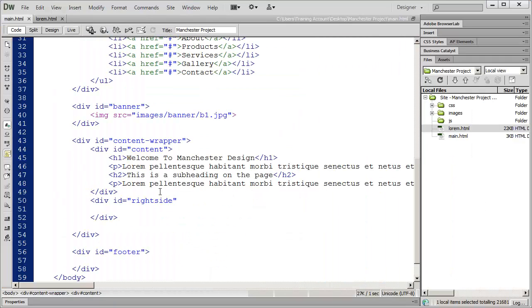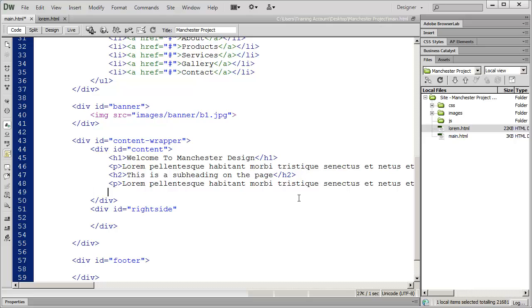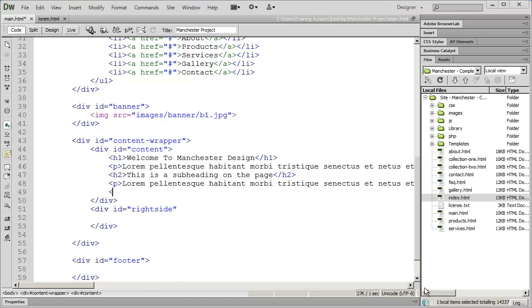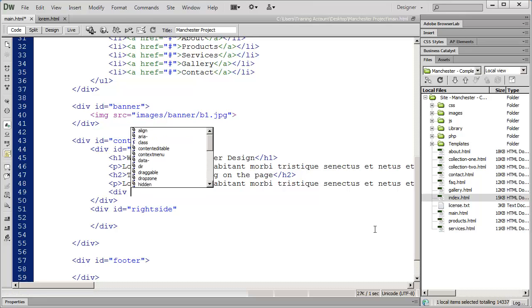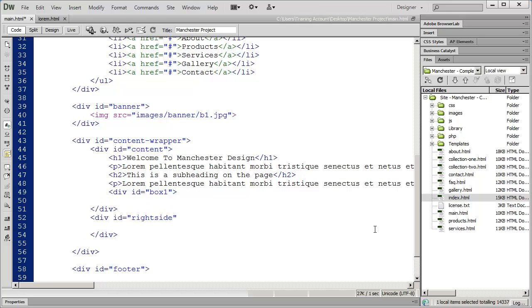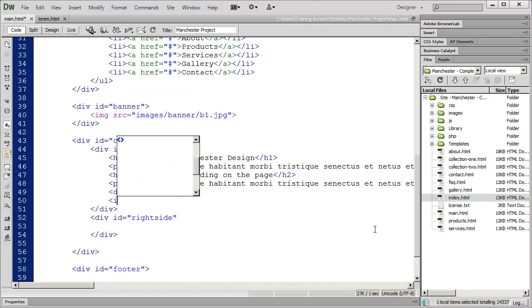So I'm going to go ahead and, on a blank line, create a div. And I'm just going to give this an ID of box1. Again, you can call it whatever you want. I'm going to call it box1. And then we have that image inside of our box.